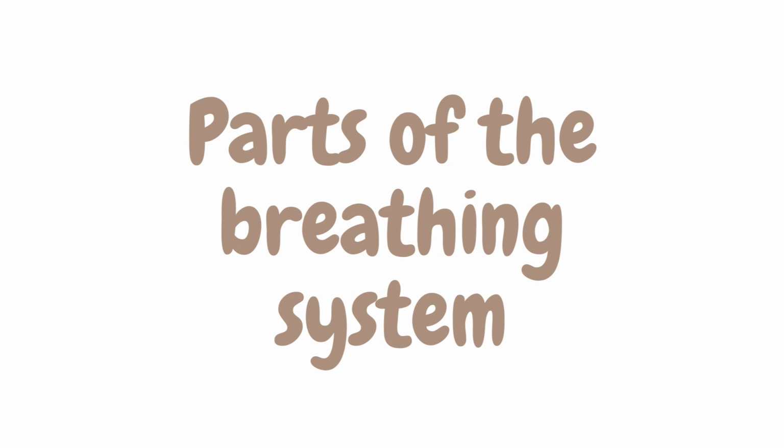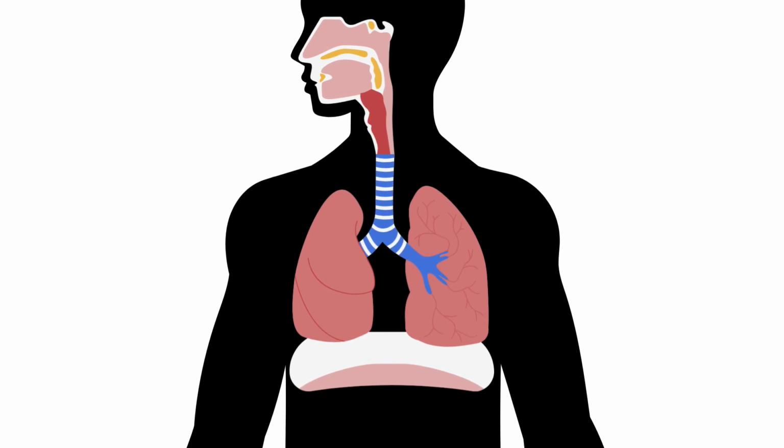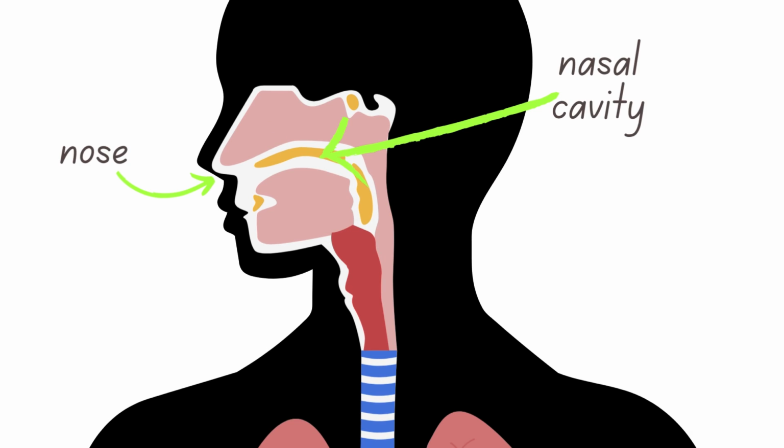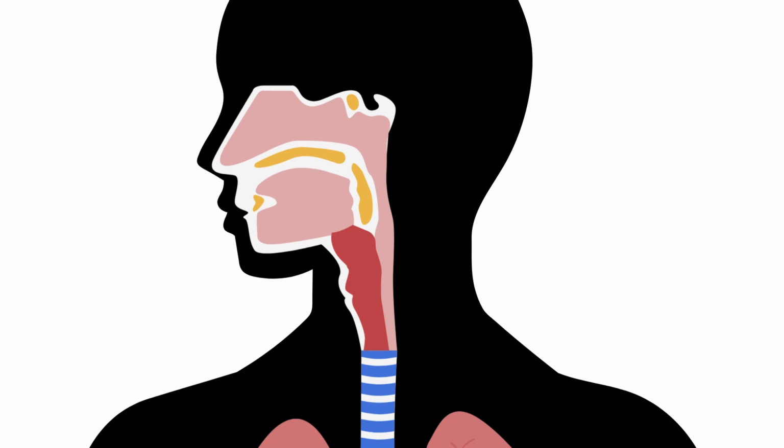Now, let's look at the parts of the breathing system. Starting from the top, we have the nose and nasal cavity, where air enters and is filtered, warmed, and humidified. Pharynx, a pathway for the movement of air from the nose to the larynx. Larynx, also known as the voice box, it's involved in breathing, sound production, and preventing food from entering the trachea.